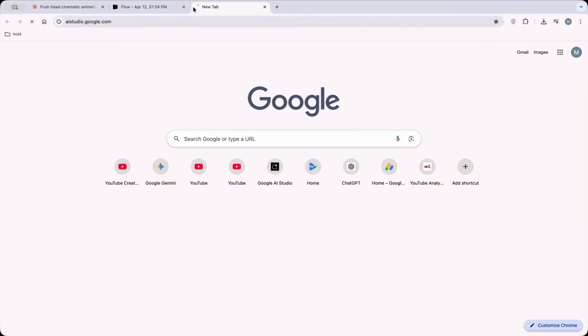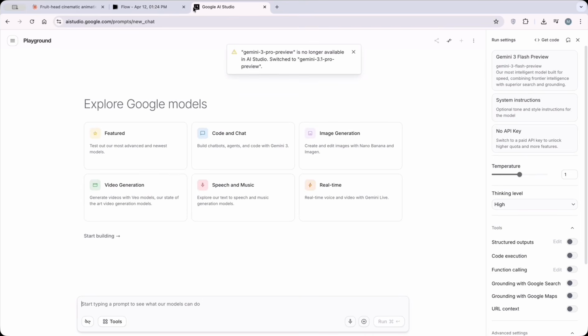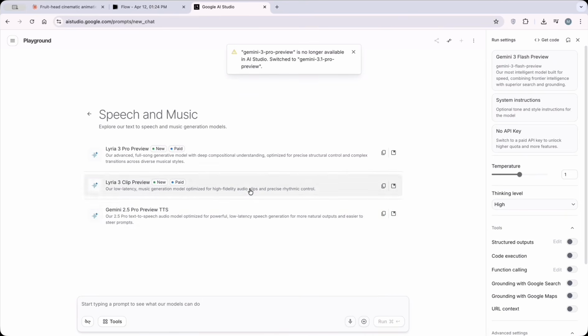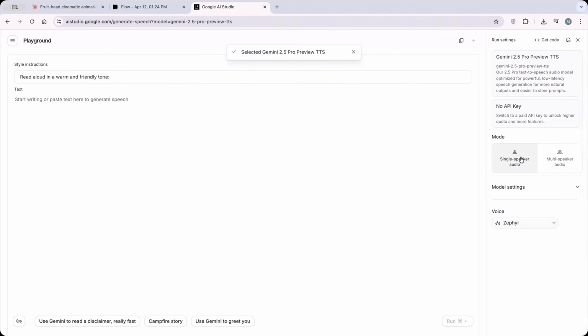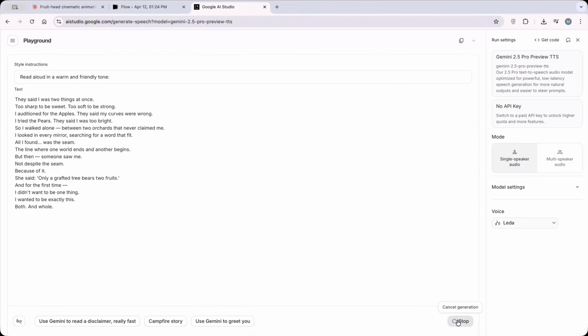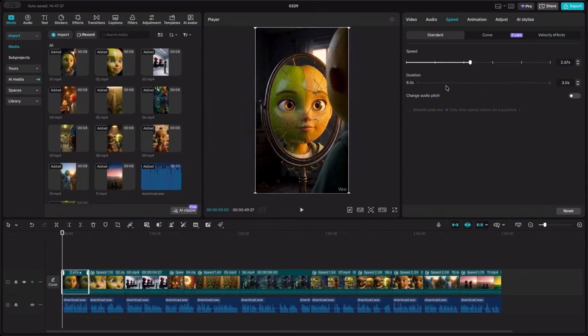First, go to the Google AI Studio website. I left the link in the description for you. In the Speech and Music section, select the Gemini 2.5 Pro Preview TTS option. Under Mode, choose Single Speaker, and for the voice actor, I'll pick Lita for this example. Next, go back to Claude, copy your narration text, and paste it into the text section on the site. Click Run to prepare the audio file. Finally, download the voice and move it to your editing software. There, you can sync the sound with your video and export the final result.